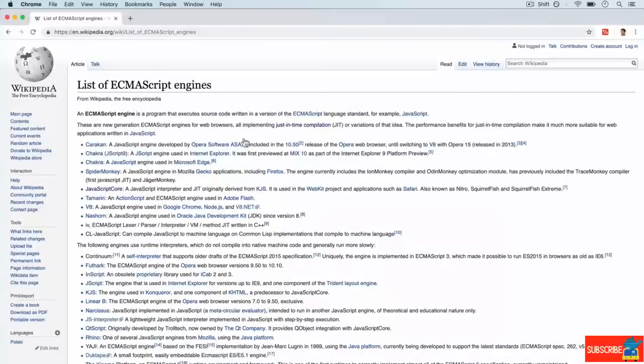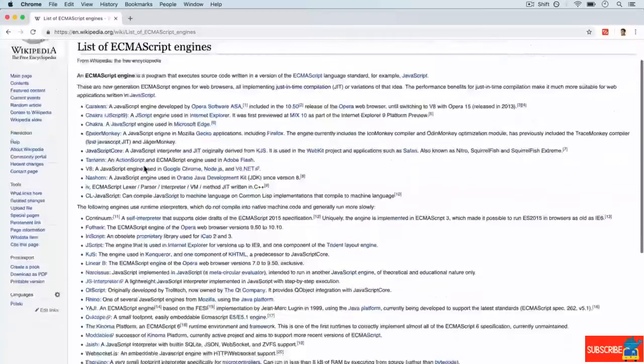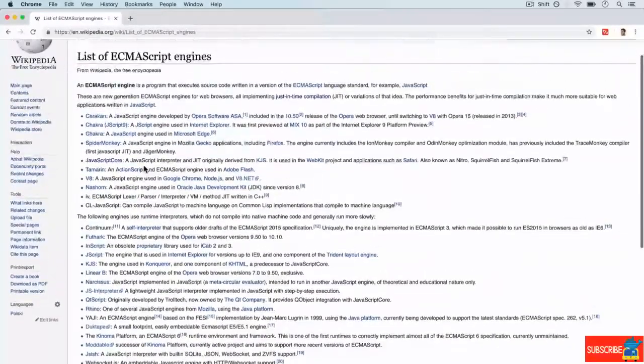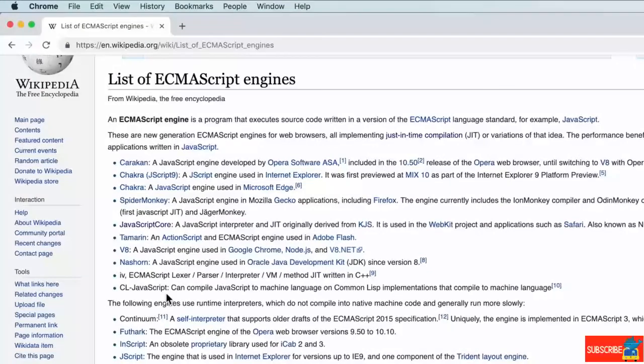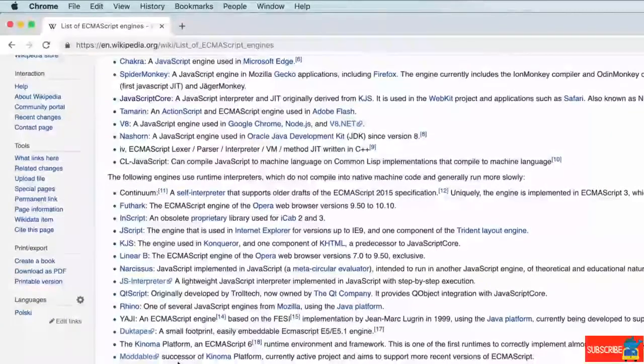Well, as you can see from this Wikipedia list, there are a ton of engines. And they're called ECMAScript engines, and we'll get into why that is later. But these are all the JavaScript engines. Some of them you may have heard of, like V8 or SpiderMonkey or Chakra. So anytime we use an engine, we're able to give it a JavaScript file. And this JavaScript file gets understood by the engine, and it allows this engine to communicate and tell the machine, the computer, to do what we ask it to do with JavaScript.